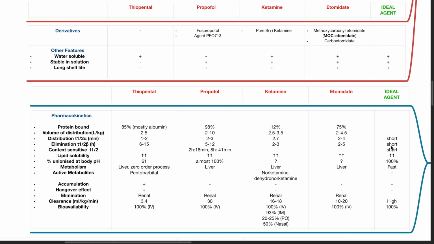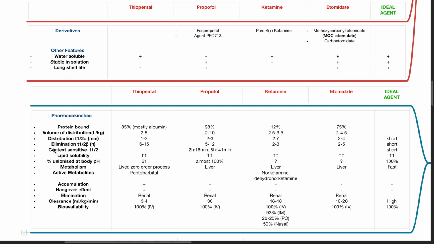Pharmacokinetics: protein bound: thiopental 85%, propofol 98%, ketamine 12%, and etomidate 75%. Volume of distribution: liters per kg. Thiopental 2.5, propofol 2 to 10, ketamine 2.5 to 3.5, etomidate 2 to 4.5. Distribution half-life alpha in minutes: thiopental 1 to 2, propofol 2 to 3, ketamine 2.7, etomidate 2 to 4. The ideal agent should have a short distribution half-life.